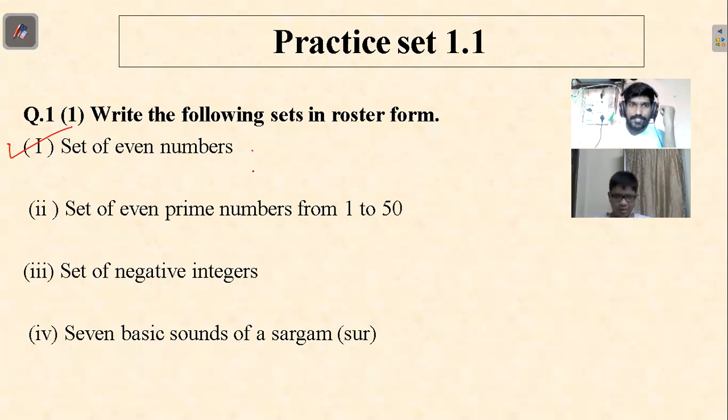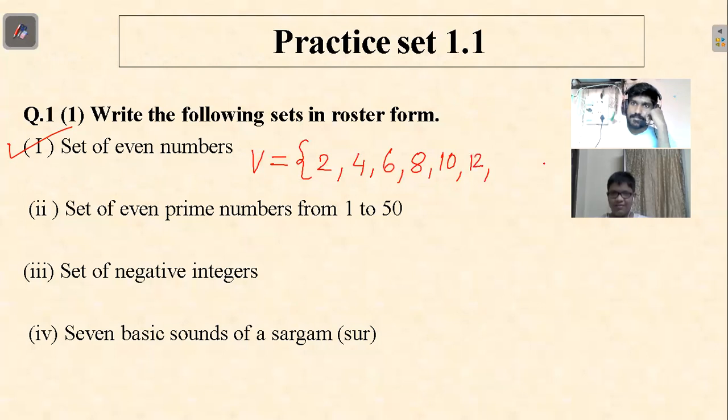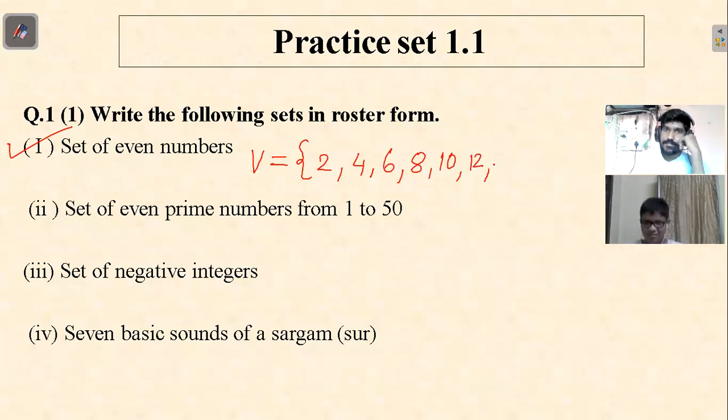V equals curly brackets 2, 4, 6, 8, 10, 12, and so on. So how do I show that "so on"? Dot, dot, dot. Yes, dot, dot, dot.